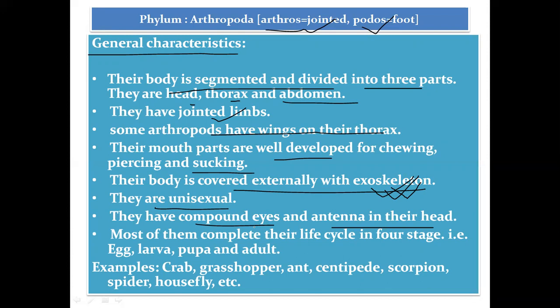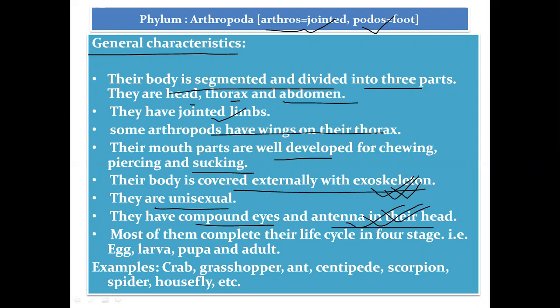But they have compound eyes. With the help of that, they can look at a wider view angle and they can detect fast movement also. So when you go near to catch a house fly, it flies away because of the compound eyes. And they have antenna which help them to feel the change in the environment.